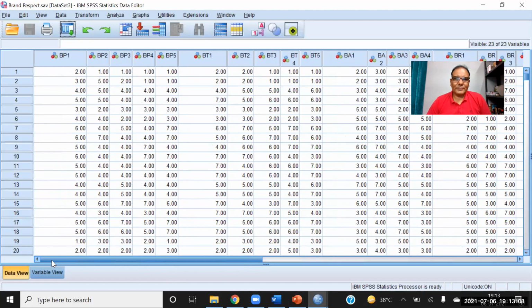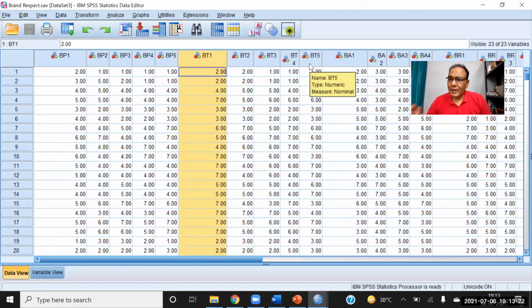So in this data set, let's say BT1 is a variable, BT2 is another variable. So BT1, BT2, BT3, BT4, BT5. All the 5 variables are measuring what? Brand trust. So I repeat, these 5 statements are measuring the brand trust. And I want to know whether the brand trust is high or the brand trust is low. This is for a product. And I want to know whether people, consumers, trust this brand or not.